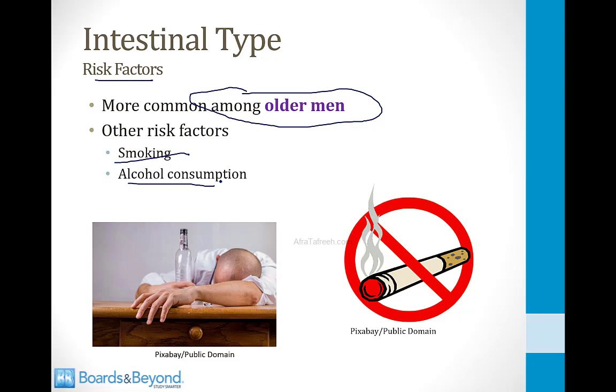So if you're asked about the most important risk factor for gastric cancer on a board exam, usually alcohol is not the right answer, and that's because the association is inconsistent.